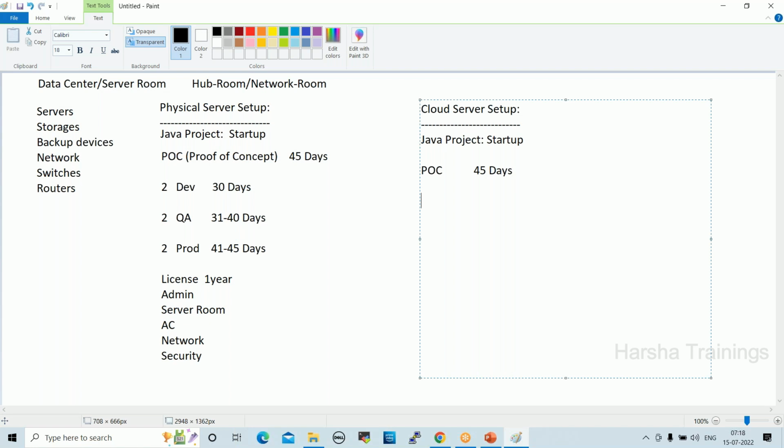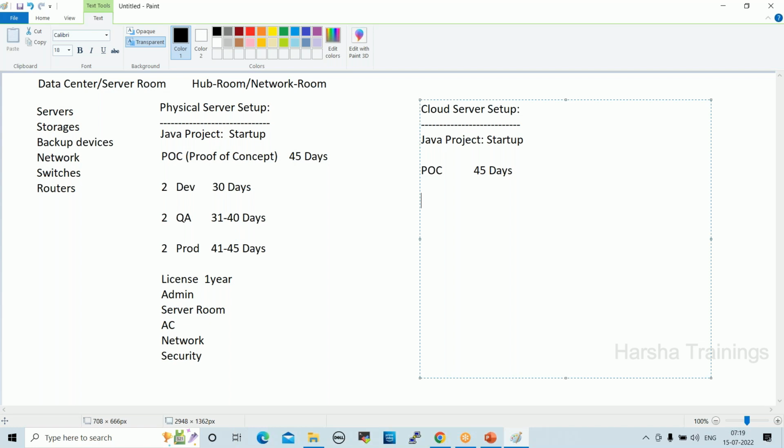Whenever we need any servers, we can create them within 1 minute. Not only one server, 100 servers, even 1,000 servers, we can create within 1 minute. But when you want to get physical servers, we need to place the order with a vendor, Dell or HP. They deliver the servers within 1 week. After that, we move the servers to the data center server room and configure them into racks. We need to install the operating system, applications, and patches. So we need to perform all these things, and it will take some time to configure the servers, right?